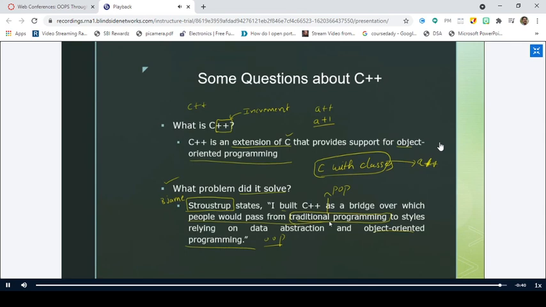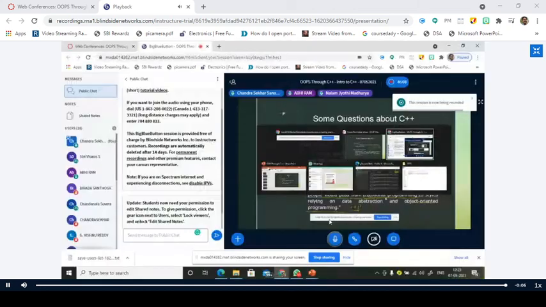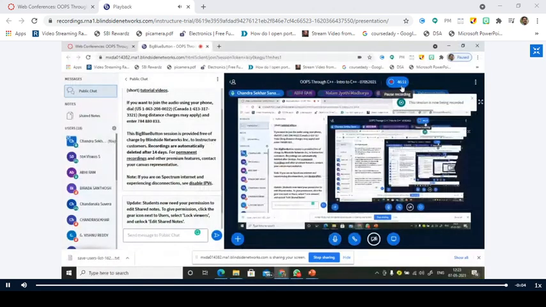This is the end of today's session. In the next class, we will start our actual syllabus from C versus C++, and then we'll discuss the differences between object-oriented programming and procedure-oriented programming, and then the evolution of C++, and we'll end up discussing the concepts of object-oriented programming. Right, is it clear?